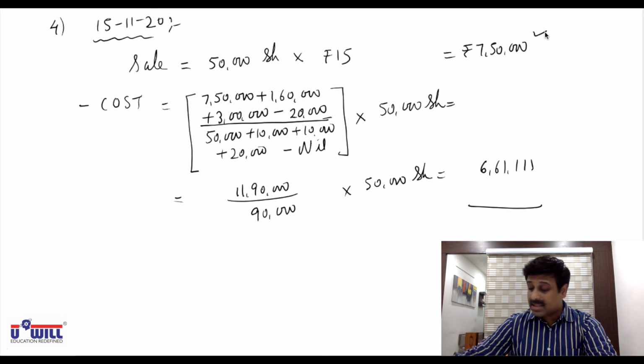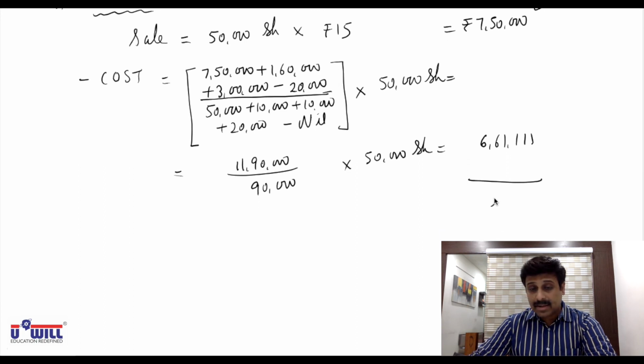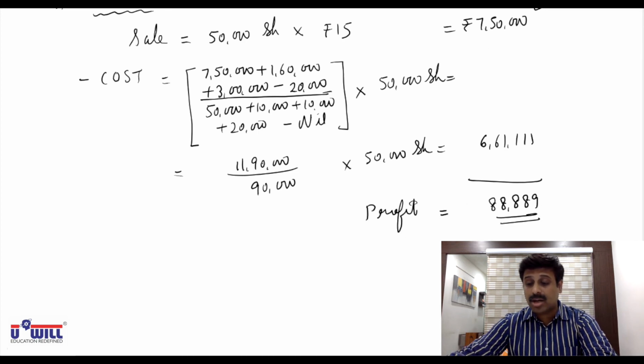Now this is your cost. Selling price is obviously more. So subtract 7,50,000 minus 6,61,111. 88,888.88, means 89 is your profit. Selling price is more means it is your profit.